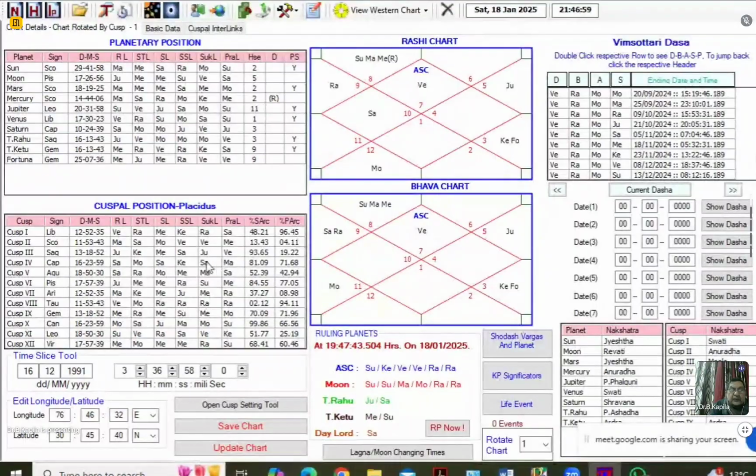See your ascendant. Suppose your ascendant is Moon. The ascendant sub lord is Moon, and the seventh sub lord is Saturn.